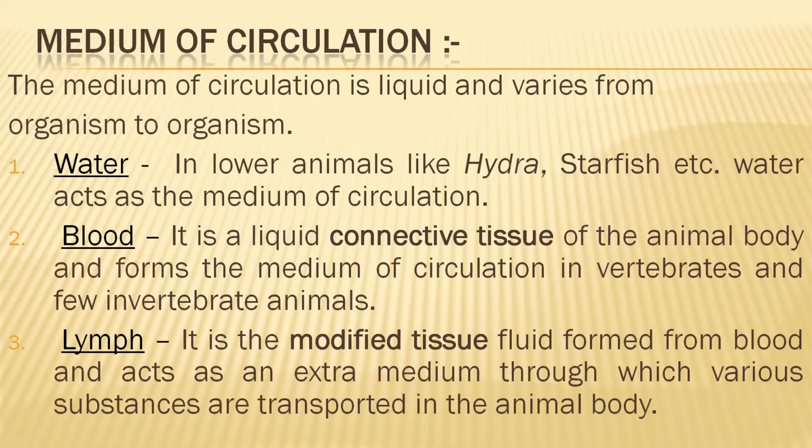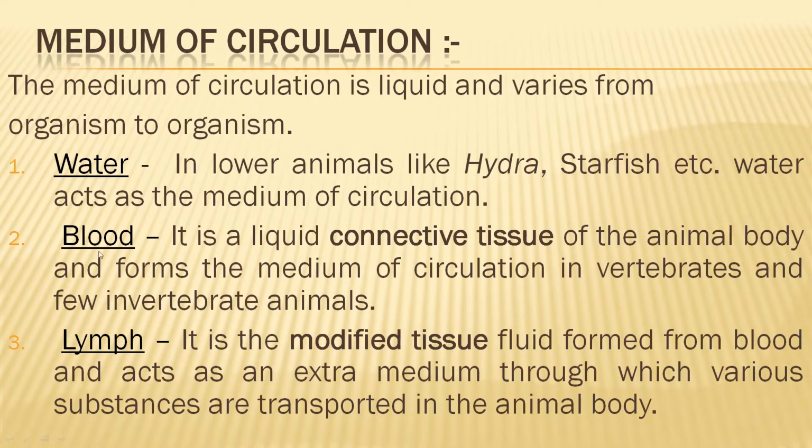Now the three are the major medium of circulation. All these are liquid in medium. Water, blood and lymph are the three major medium of circulation. Water is the medium of circulation especially in lower animals like hydra, starfish, etc. Blood and lymph are the medium of circulation for higher animals and also in case of humans. In humans also blood and lymph both acts as the medium of circulation, not only blood.